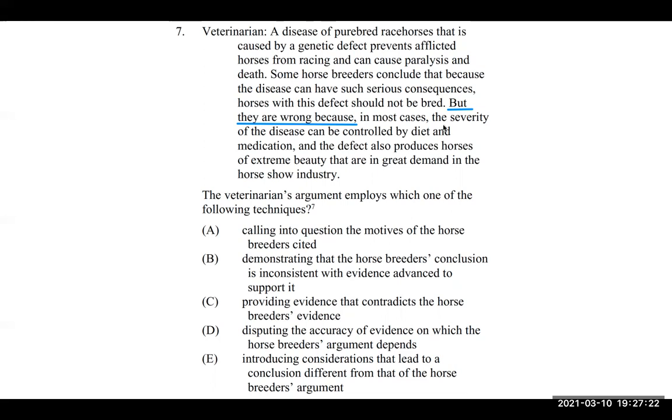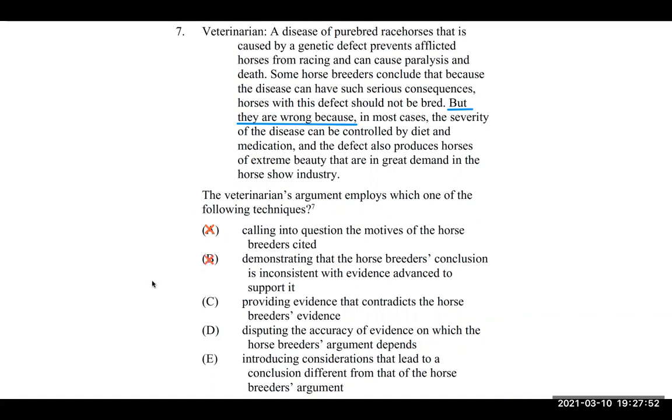A, call into question the motives of the horse breeders cited. We don't talk about anybody's motives here. B, demonstrate the horse breeder's conclusion is inconsistent with the evidence advanced to support it. We don't talk about their conclusion and then look at their evidence. Our veterinarian is just saying, hey, sure, we have these defects, but they're actually a positive thing, not a negative thing. And we're not going into the breeder's evidence at all.